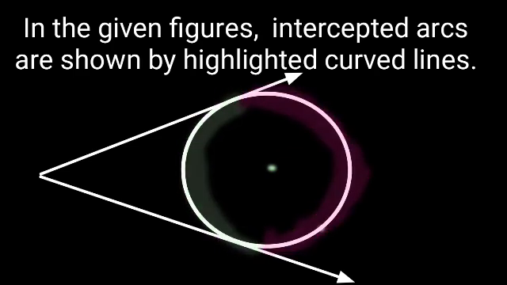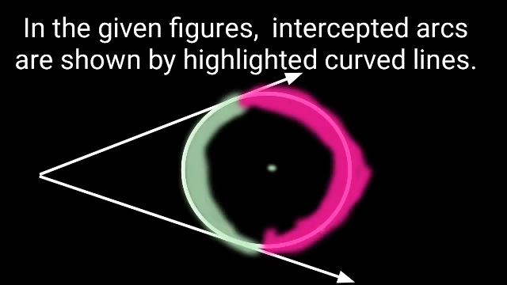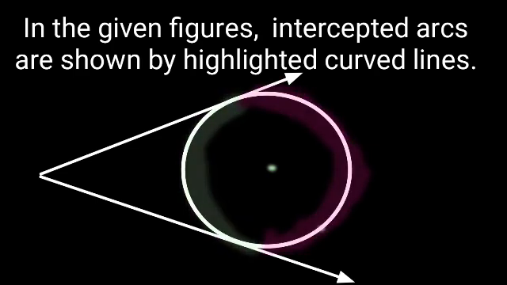Hence, these two arcs are also intercepted arcs.